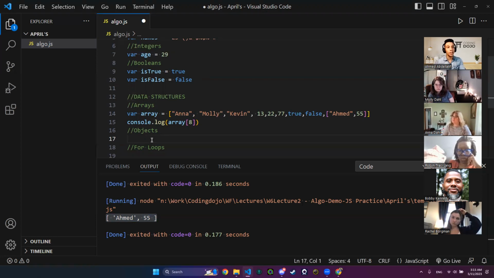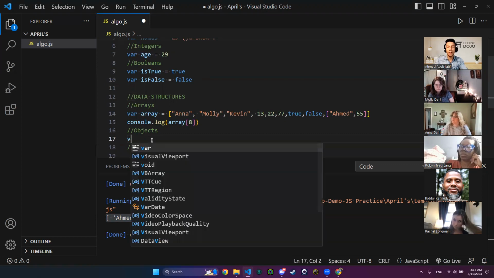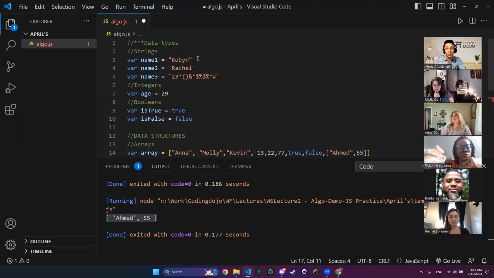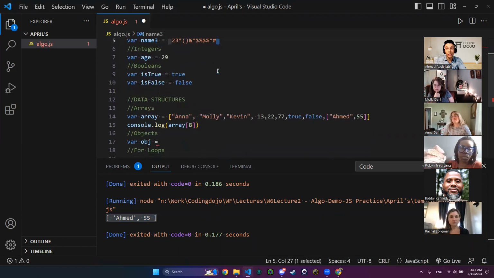Objects can be stored in a variable. So let me create a variable. Let me name it object. How to declare an object? We know in order for us to declare strings, we will be using quotations and backticks. To declare arrays, we will be using square brackets. For the objects, we will be using curly brackets.